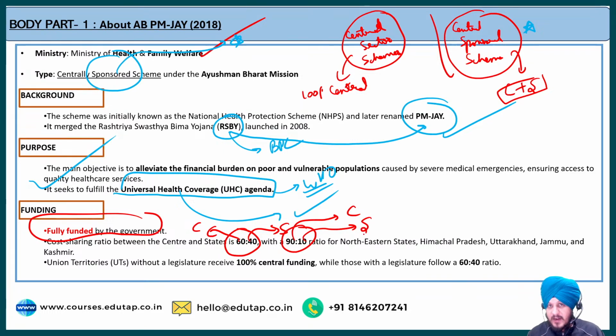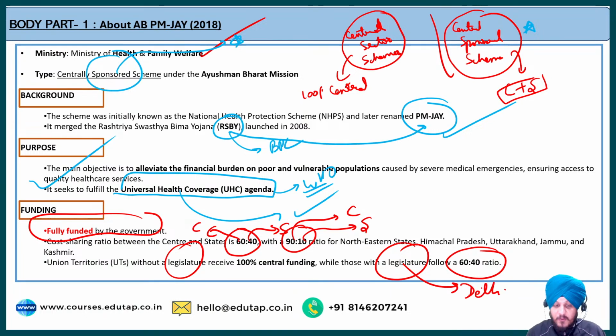Now what about union territories? We all know that there are basically two types of union territories. First are the ones which have a state legislature, and the second are the ones which do not have a state legislature. For example, Delhi over here has a state legislature. So these types of union territories are treated in a similar manner to the way states are. So the ratio is divided into 60 is to 40.